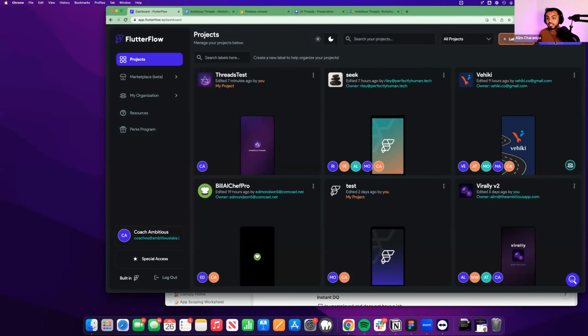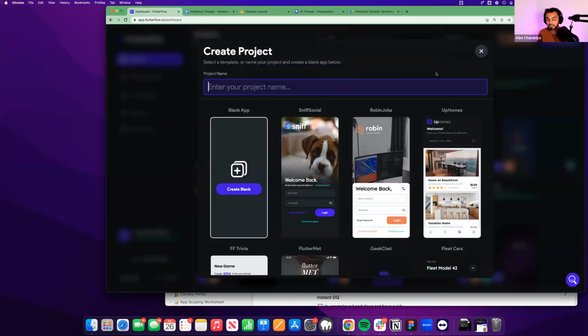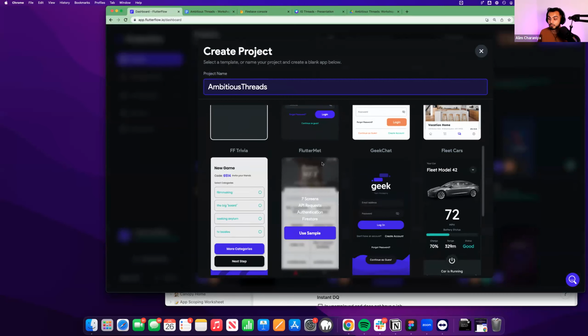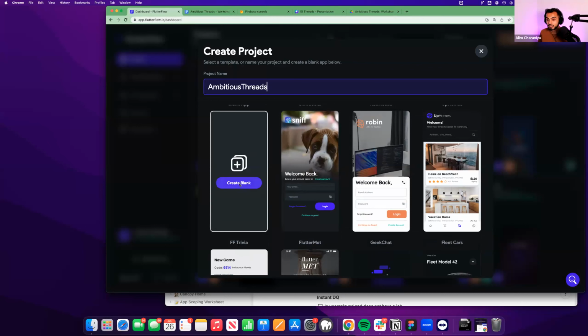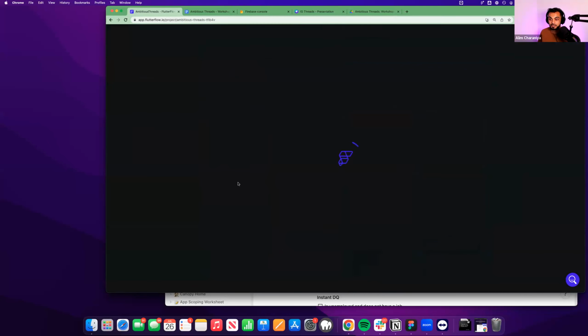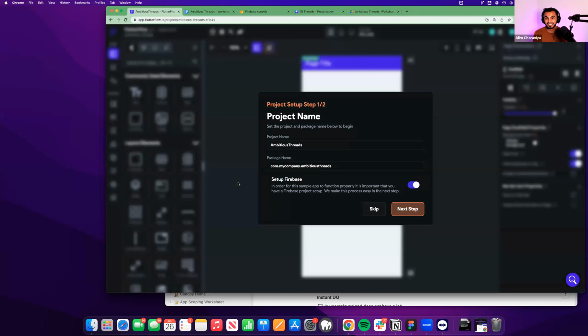And next, I'm going to hit Create New to create a new project. I'm going to call this project Ambitious Threads, and you can call it whatever you'd like. FlutterFlow does offer some incredible templates, and you can use them if you want. But we're going to start from scratch because if you can build from scratch, you can build from any template. Okay. The next step is to set up our project. So we have here our setup options. We have project name. We'll leave it Ambitious Threads. My package name, I'm going to leave the same for simplicity.